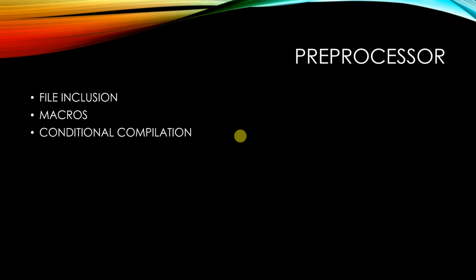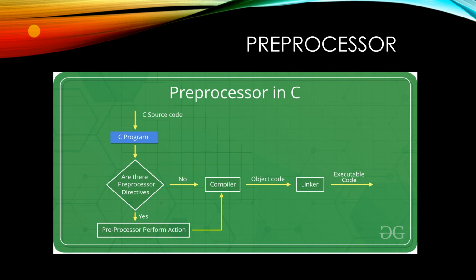Preprocessor. There are 3 preprocessors here: file inclusion, macros, and conditional compilation. Preprocessor means, from the name itself we can know that they are programs that process our source code before compilation. Before compilation there is certain pre-processing that happens. Only after pre-processing does it go to compilation. After compilation an object code will be created. Then it goes to the linker and the executable file will be created.